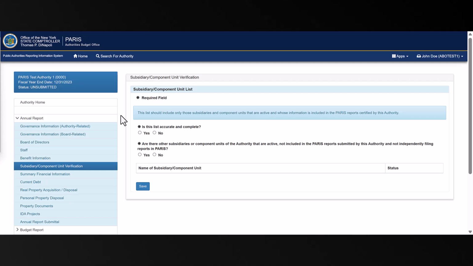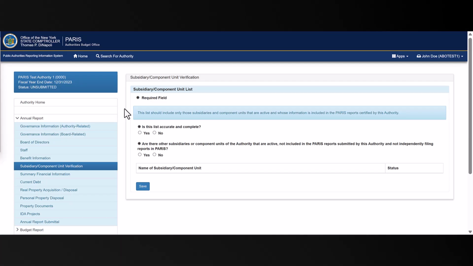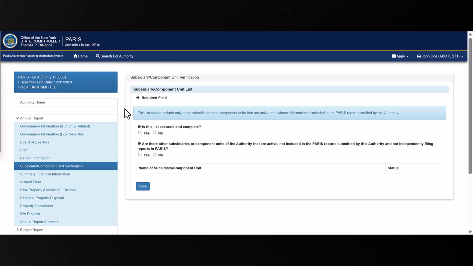The Subsidiary Component Unit Verification screen identifies an authority's subsidiaries and component units created and reported by the authority. All authorities must verify the accuracy of the subsidiary/component unit list as part of completing the annual report. If a subsidiary or component unit was included on this list in a previous year, the name of that entity will be carried forward in Paris. This list should include only those subsidiaries, component units, and affiliates that are active and whose information is included in the Paris reports certified by the authority.